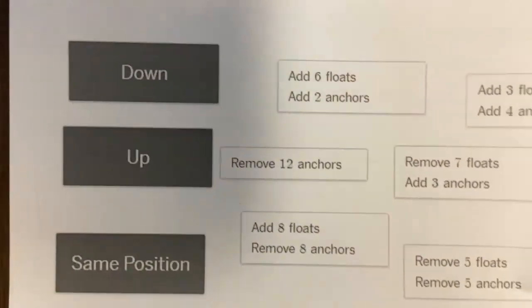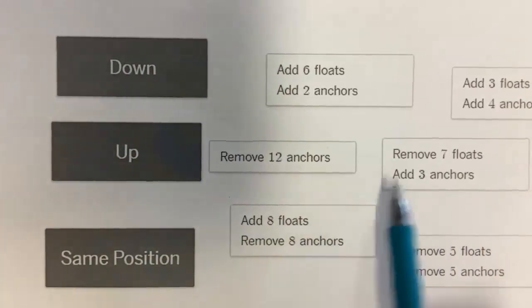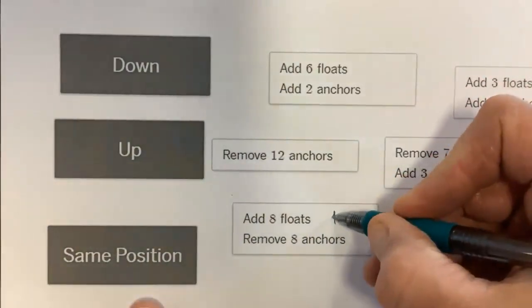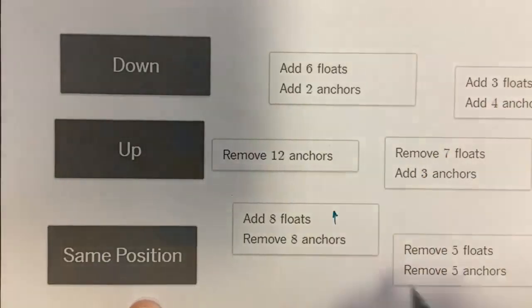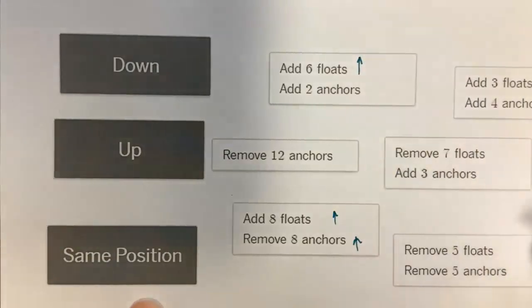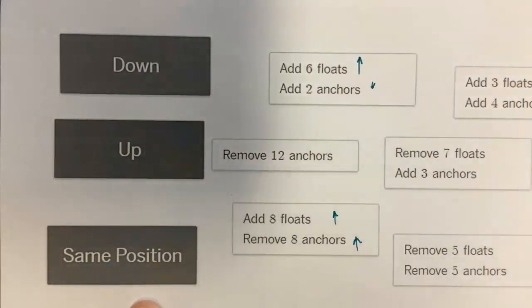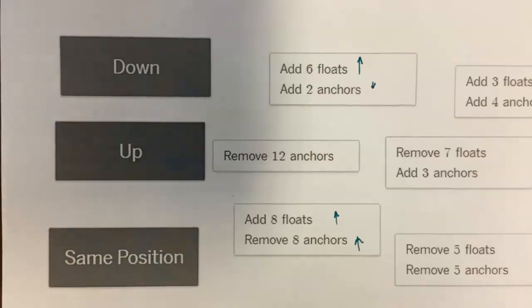So what we have is add 8 floats goes up. Remove 8 anchors goes up. So my final position is up. This one, add 6 floats goes up. Add 2 anchors goes down, but not enough to go past where we started.